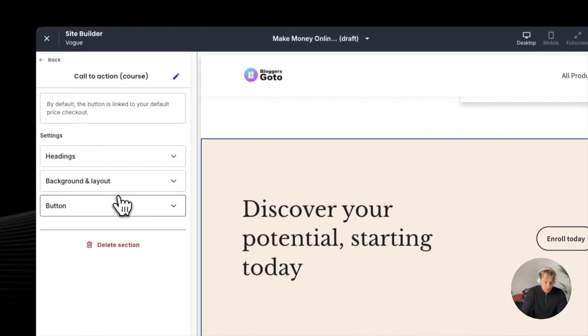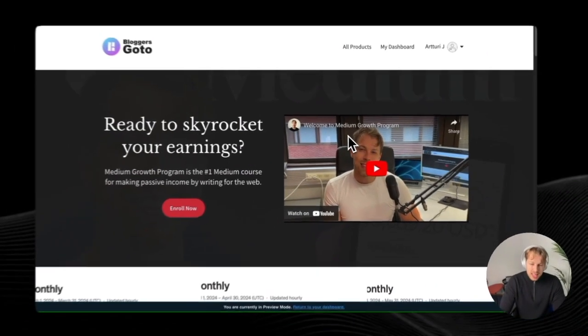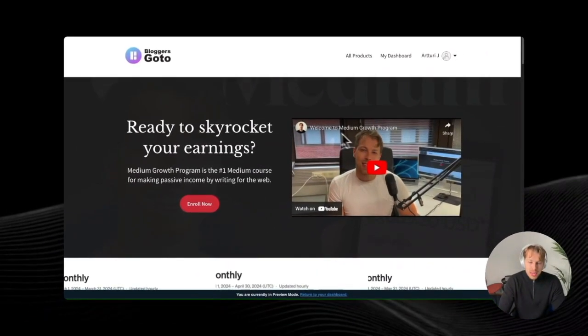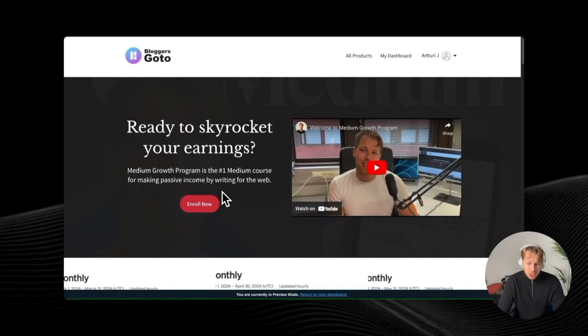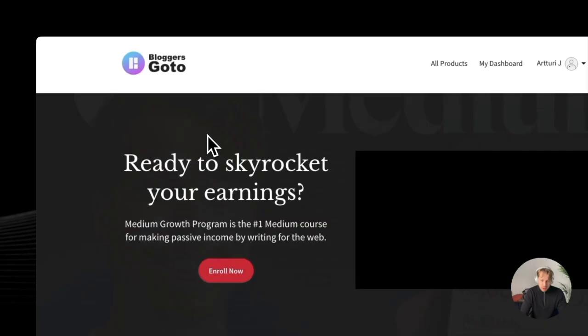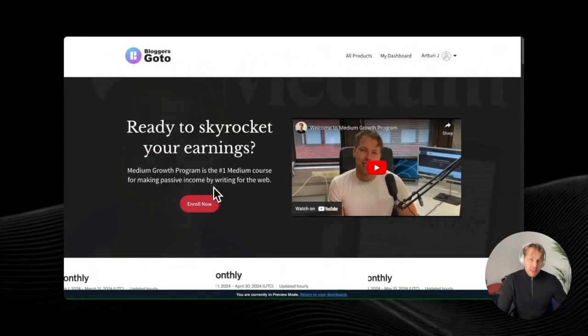And then you can change the call to action. And I always recommend to keep it very simple, but one thing you should always keep in mind is that you should have a call to action, an enroll now or buy now or something like this, right here in the above the fold section. That is this place that you can see right here as you load the page. So you don't want to hide this one somewhere at the bottom of the screen, because that way there is a smaller chance for people to enroll in your course. So you want to make this as frictionless as possible.